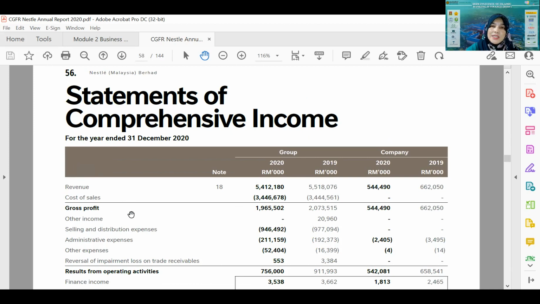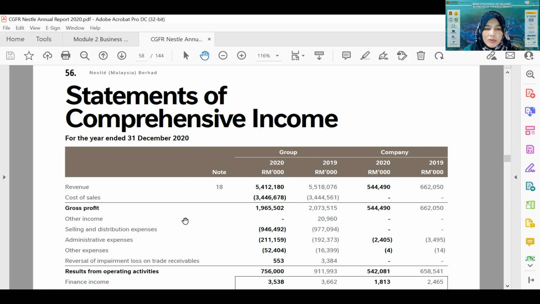Other income is usually income coming from something like forex trading, because when companies export and import, they will trade currency as risk mitigation, as a hedge, to make sure they won't lose from exporting and importing due to volatility in the currency.